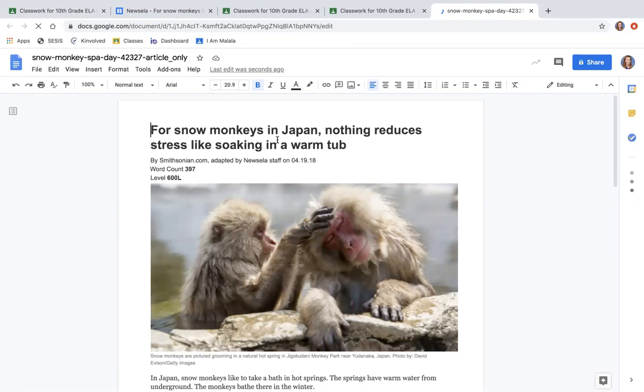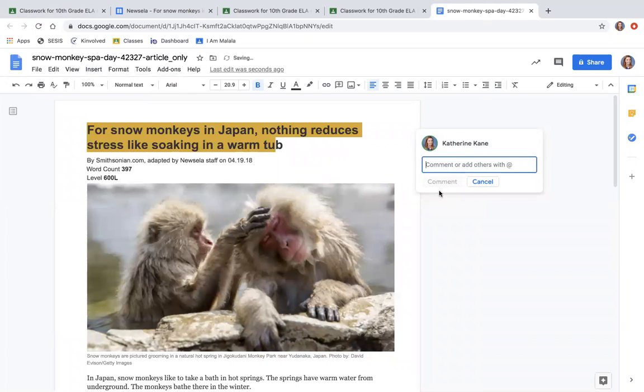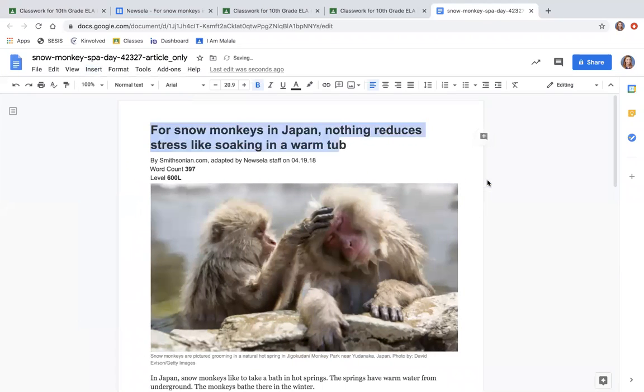Okay, so now I can highlight anything I want and add a comment by pressing this button. I could also highlight and add the comment with this button, or I could do it this way. If I go to insert and add comment, the box pops up for me.